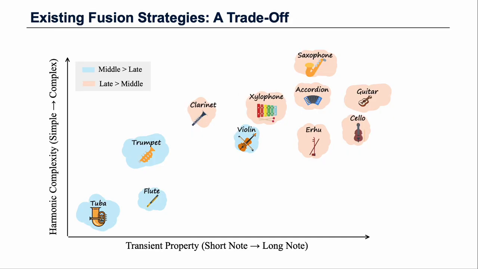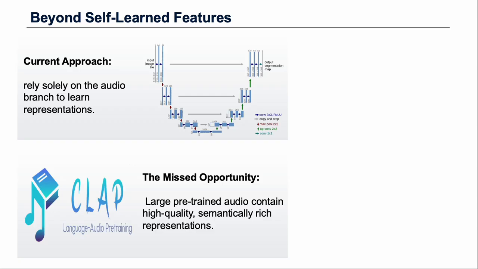As you can see in the figure, instruments with shorter notes and simpler harmonic structures, like the trumpet, are better suited for middle fusion. Meanwhile, instruments with sustained notes and complex harmonies, such as the cello or saxophone, benefit more from late fusion. This clear trade-off highlights the limitations of using a single fusion strategy.